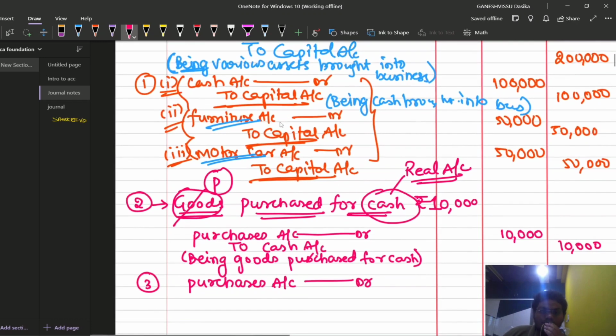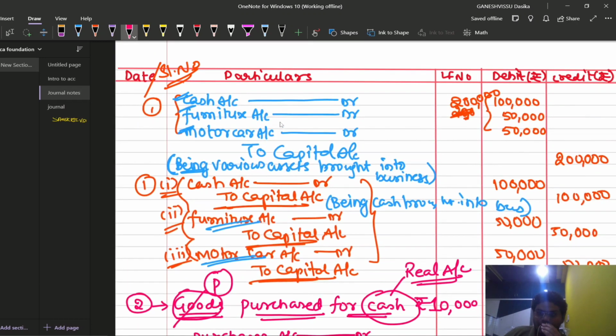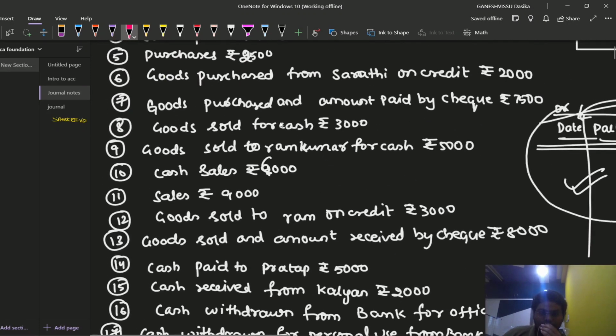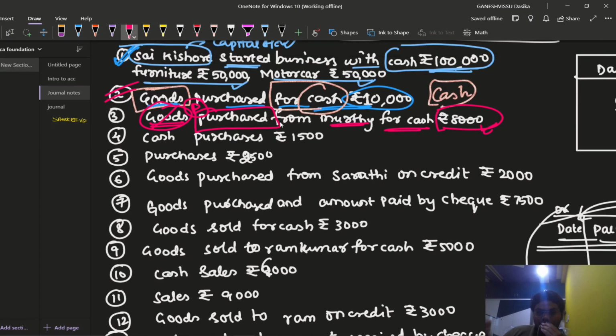For only the goods, we are going to replace it with purchases or sales or purchase returns or sales returns. Those are the four items which we are going to replace the goods with. I'll erase this pink one so that there will not be any confusion for us. So this is goods.